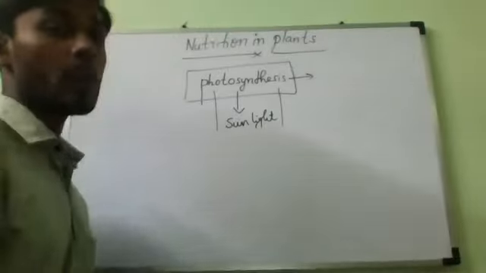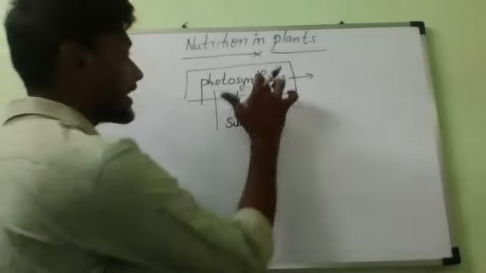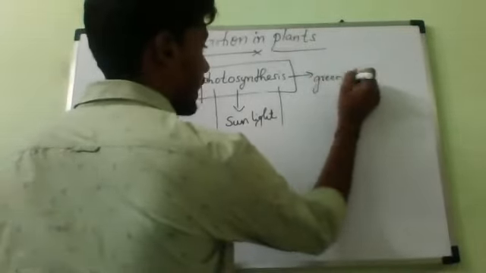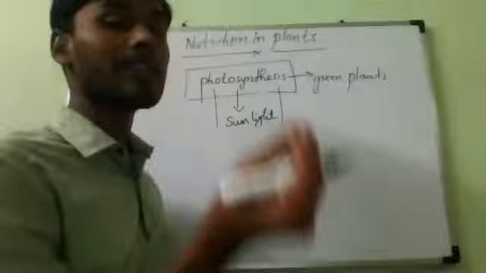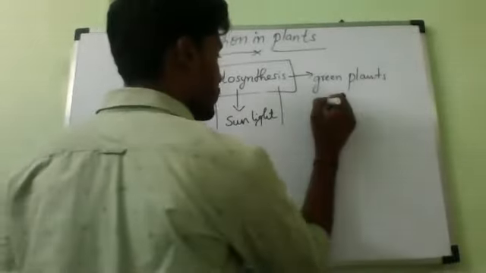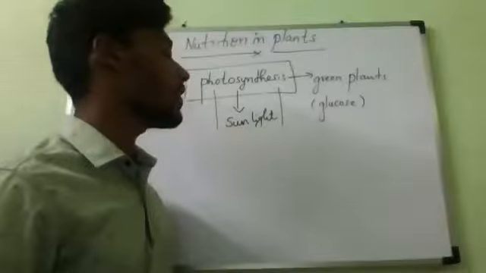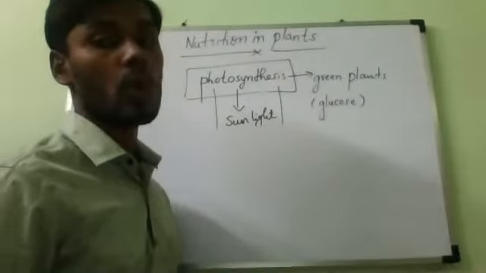Remember, the process by which green plants, only green plants, make their own food. That food is also called what? We have some name. What is that food name called as? Glucose.